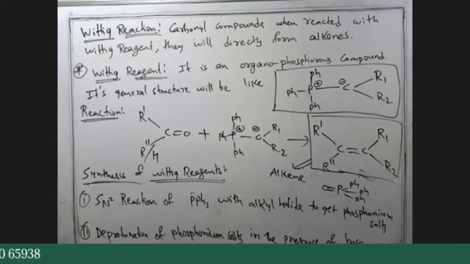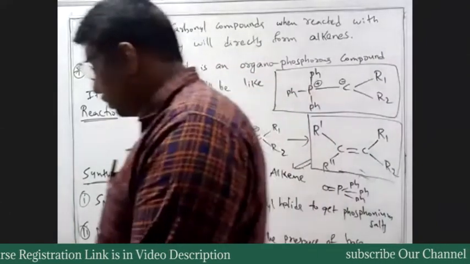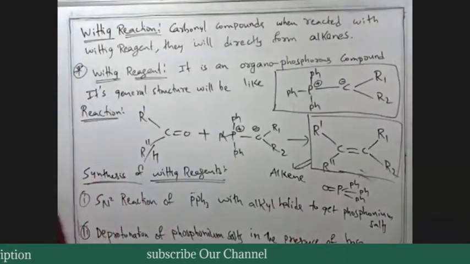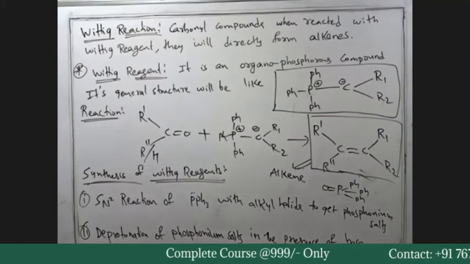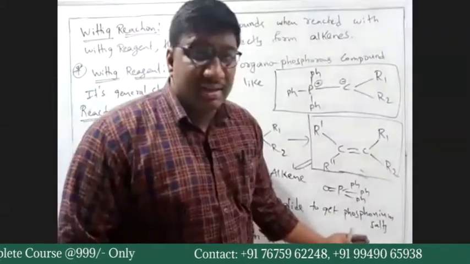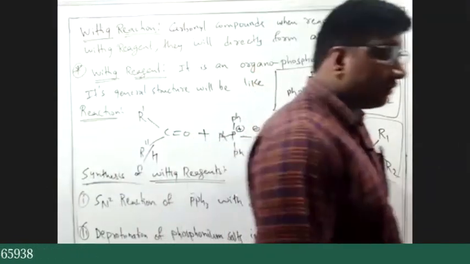SN2 reaction of PPh3 with alkyl halide to get phosphonium salts. That phosphonium salt will be treated with base to deprotonate. And we generally use stronger bases like butyl lithium and phenyl lithium to perform deprotonation.